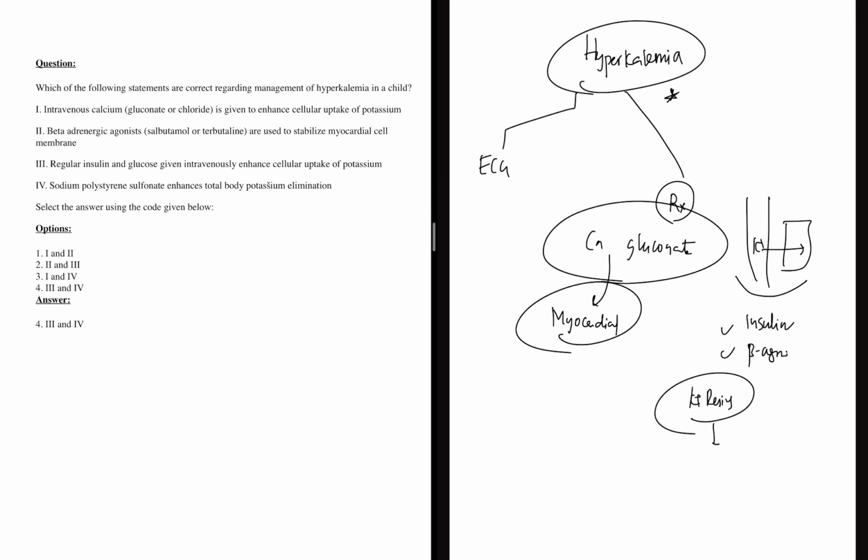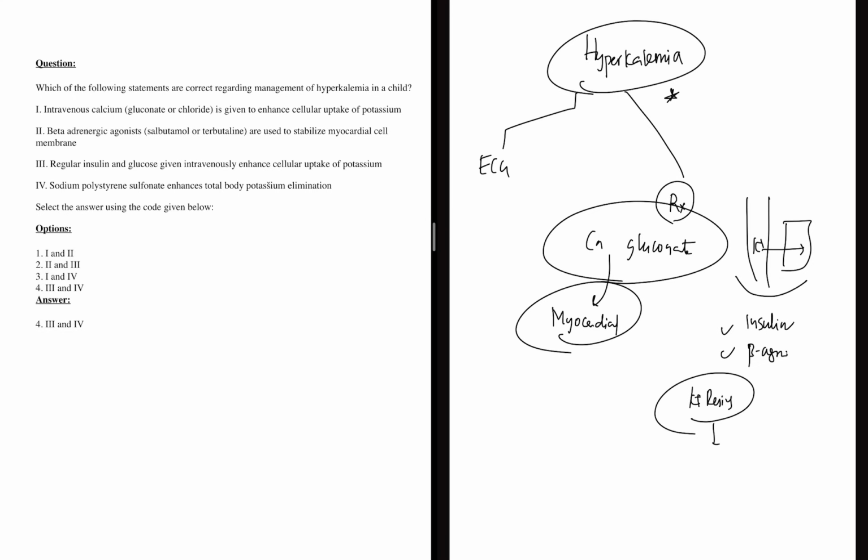Now coming back to the options. The examiner is asking which of the following statements are correct regarding management of hyperkalemia in a child. Even the adult will do the same thing. Now IV calcium gluconate is given to enhance cellular uptake of potassium. No, IV calcium gluconate, we give it to stabilize the myocardial cell membrane. Beta agonists are given to enhance the cellular uptake of potassium. So these two options are wrong.